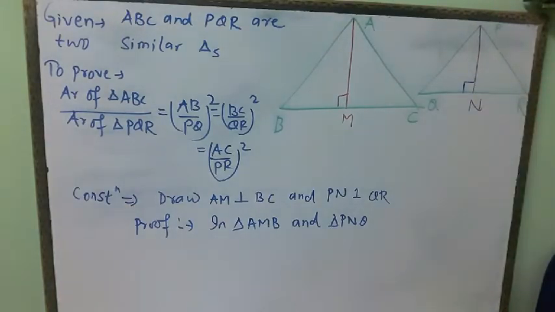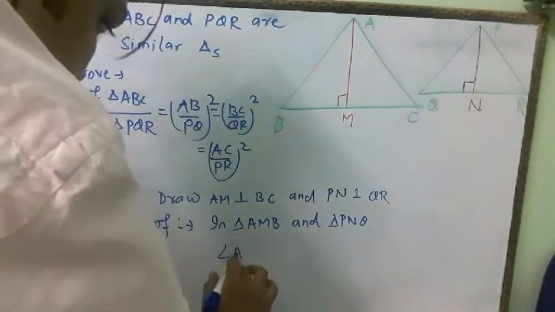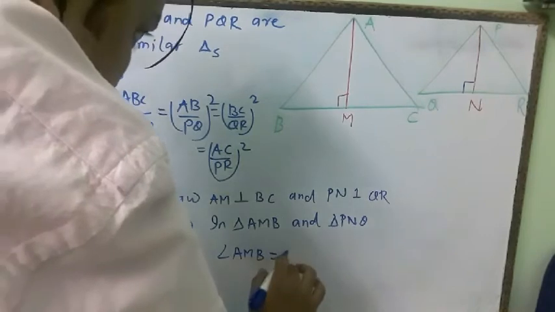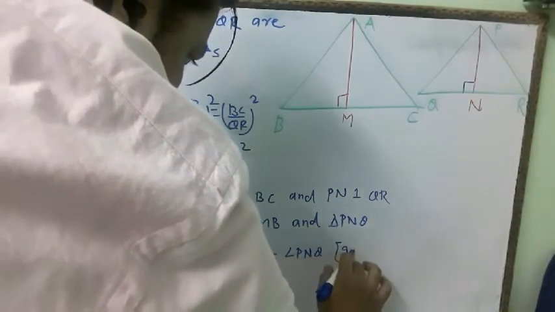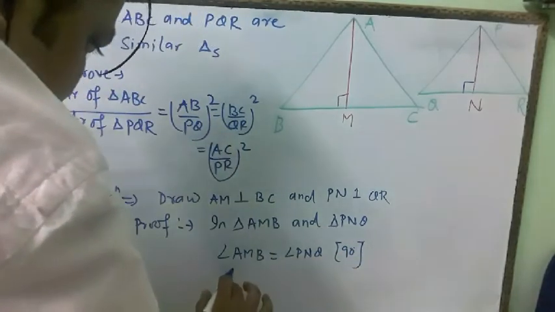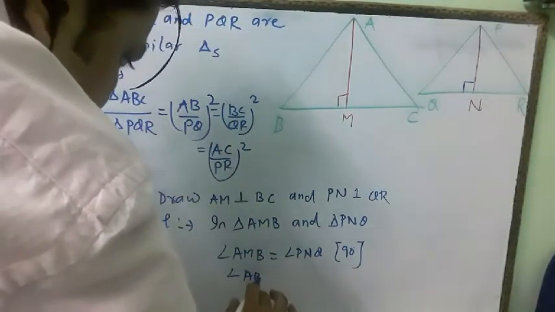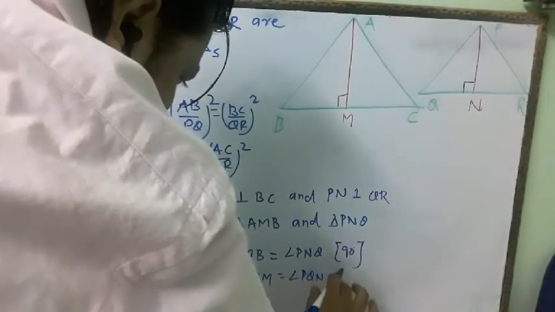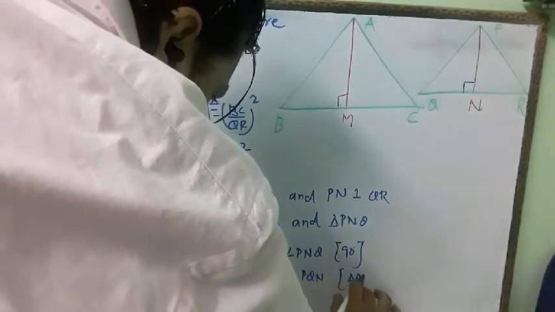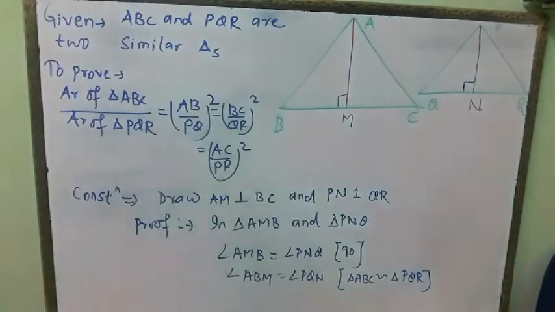Now see this one. First, angle AMB is equal to angle PNQ, which is equal to 90 degrees. The second angle, angle ABM, is equal to angle PQN, because triangle ABC is similar to triangle PQR and corresponding angles of similar triangles are equal.